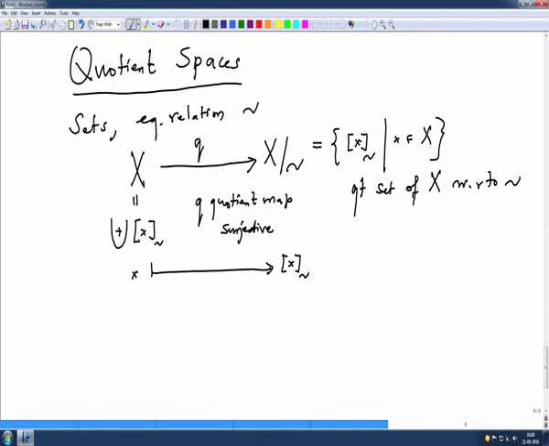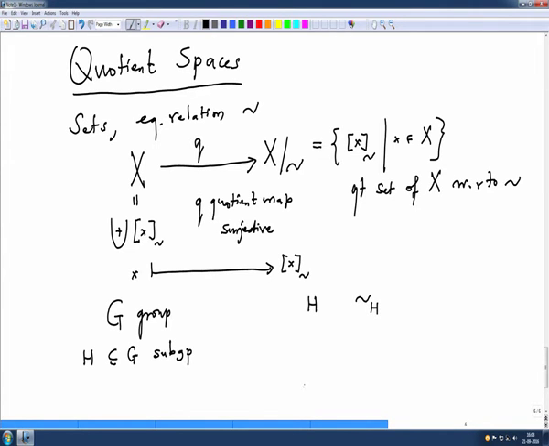So, you have to give some condition on the equivalence relation, so that the structure is passed on to the quotient set. So, just to give an example, suppose we have a group G and a subgroup H. Now, of course, H will define the equivalence relation.